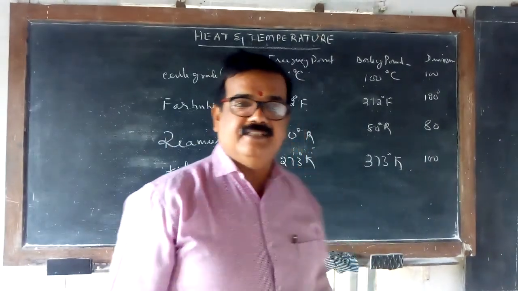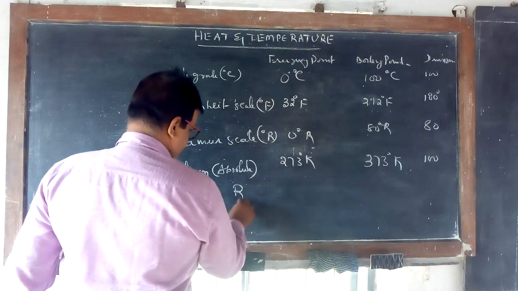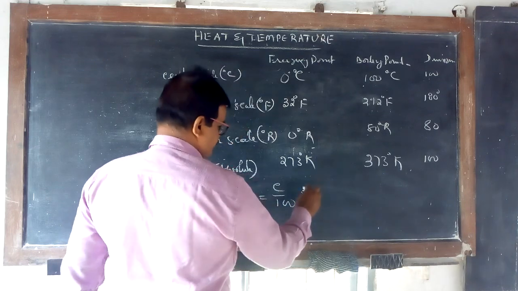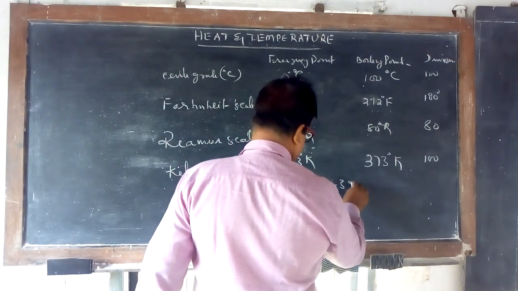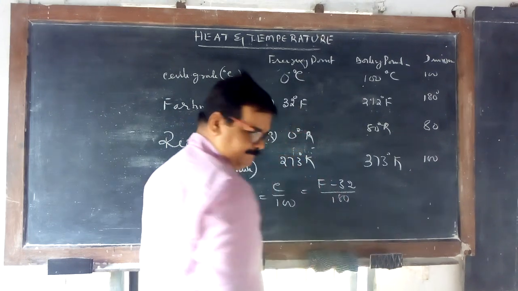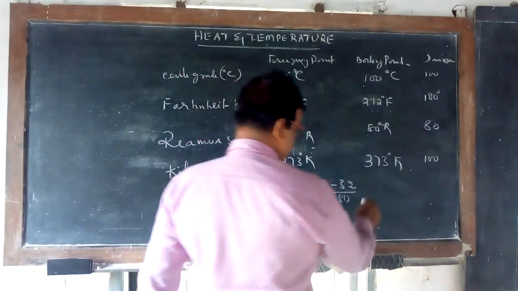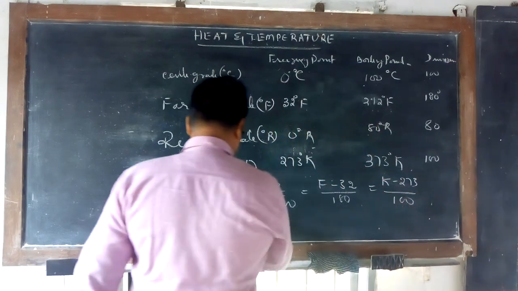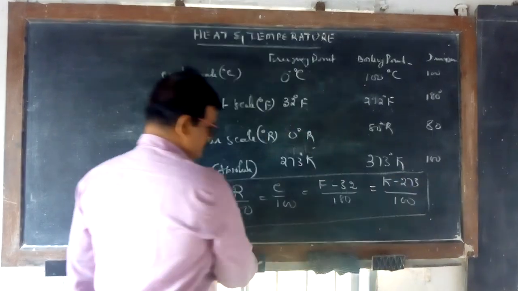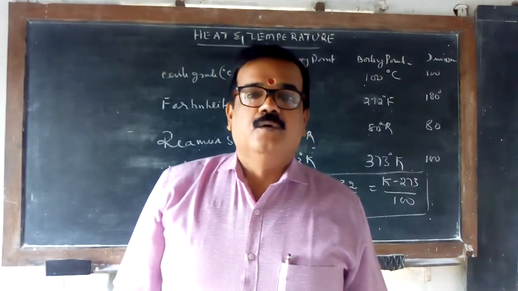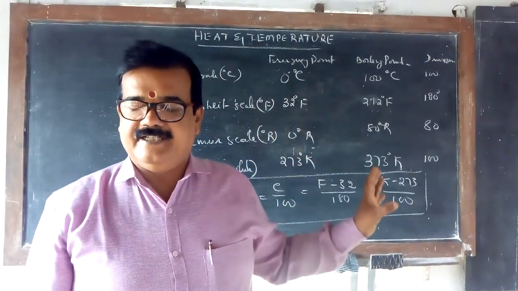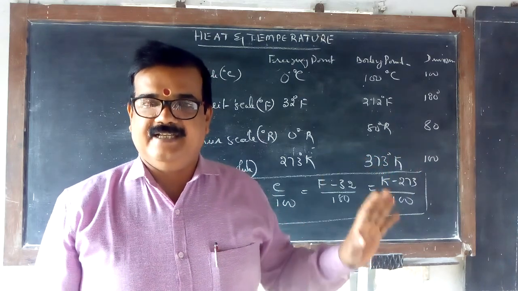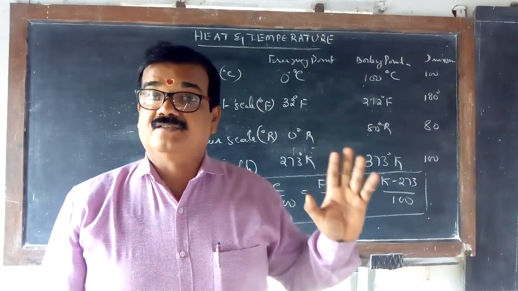Otherwise, we have a mother formula. R by 80 is equal to C by 100, which is equal to F minus 32 by 180, or one more, K minus 273 divided by 100. So all four scales are put in one formula. Degree Reaumur by 80 is equal to C by 100, which is equal to F minus 32 by 180, or K minus 273 by 100. This is called the mother formula.